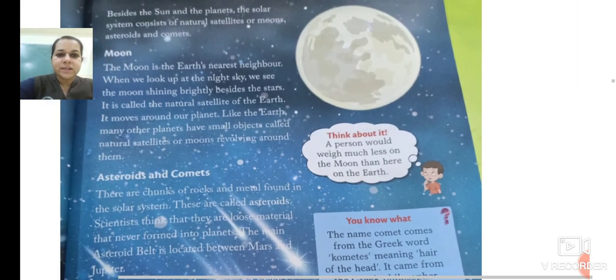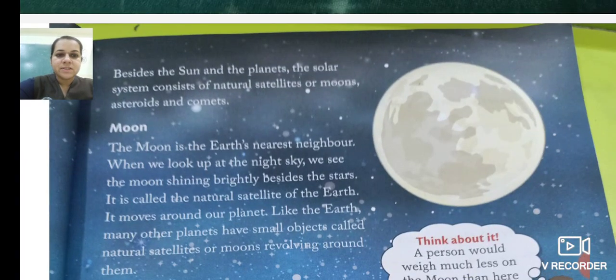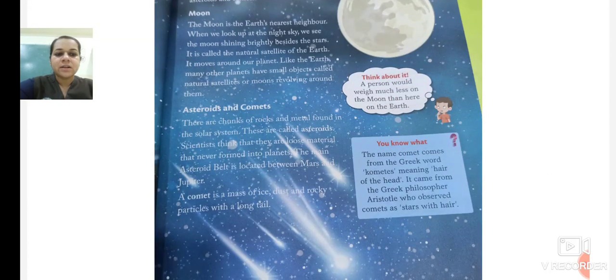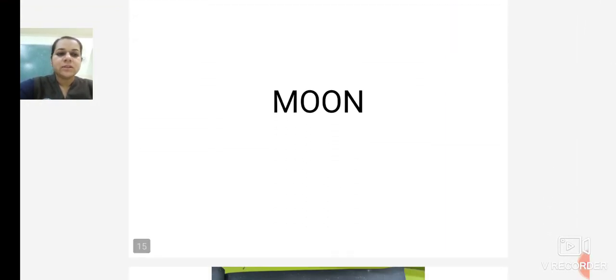Now we move ahead. Besides the sun and the planets, the solar system consists of natural satellites or moons, asteroids and comets. Now, natural satellite. What is a natural satellite? The natural satellite is the moon. The moon is the natural satellite of the earth.